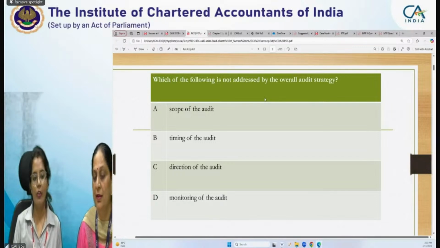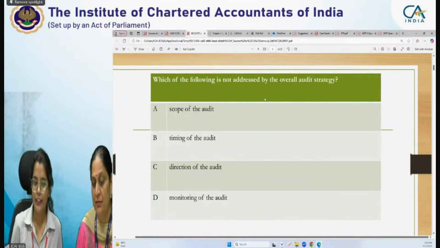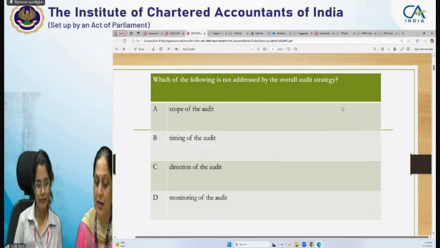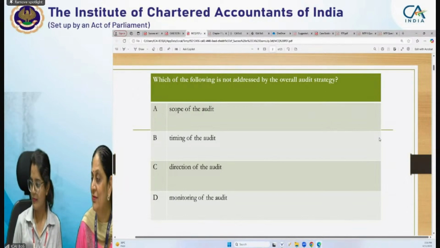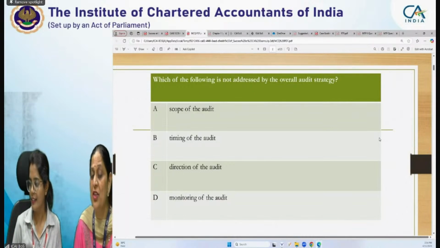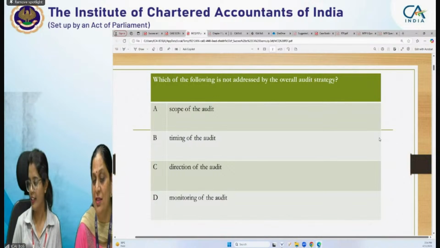Which of the following is not addressed by the overall audit strategy? A, scope of audit, B, timing of audit, C, direction of audit, D, monitoring of audit. Yes, Rajveer, you are correct. Arpita, right? No, Mridul. Read the question once again, Mridul.